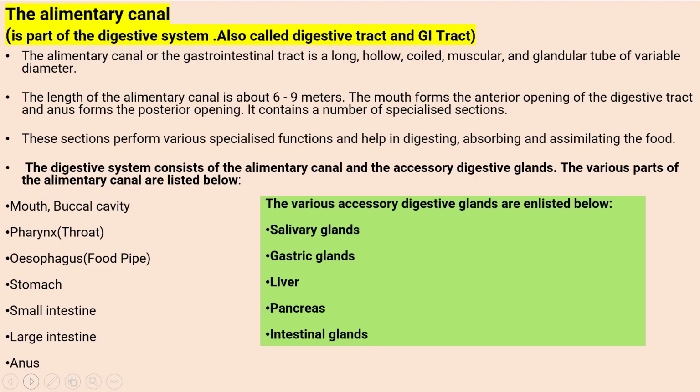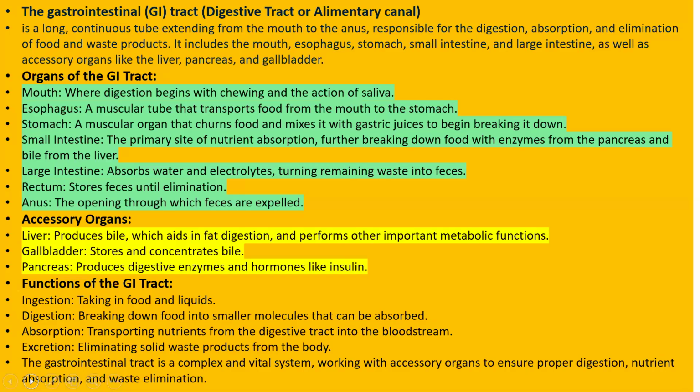Accessory means helping glands which help in the digestion process. These glands are salivary glands, gastric glands present in the stomach, liver, pancreas, and intestinal glands. So the GI tract, which is also called the digestive tract or alimentary canal, is responsible for digestion, absorption, and elimination of food